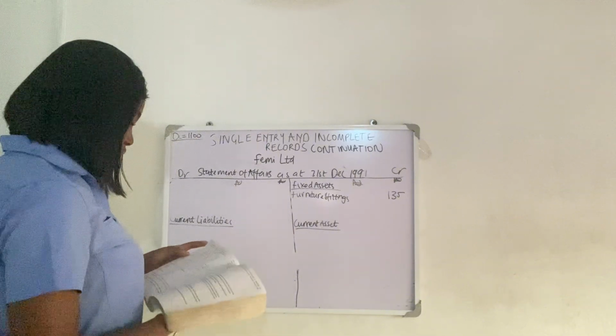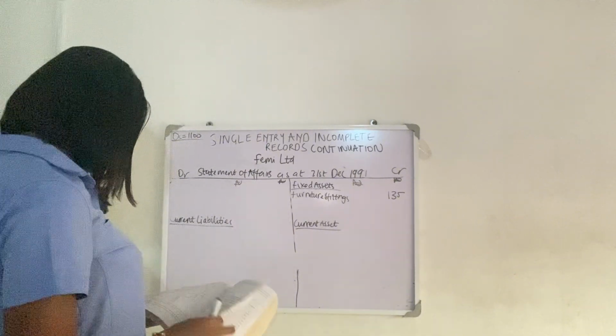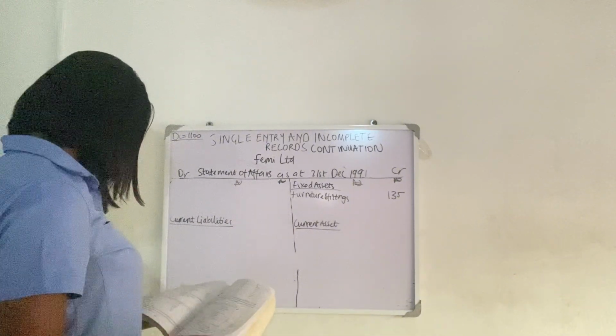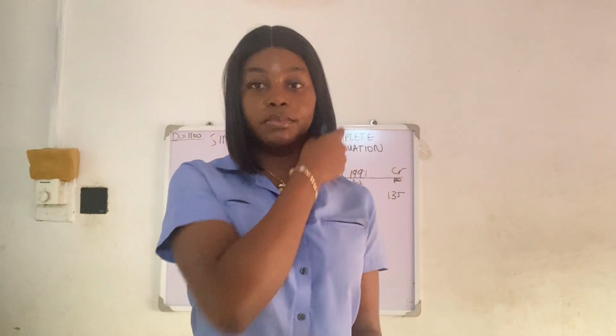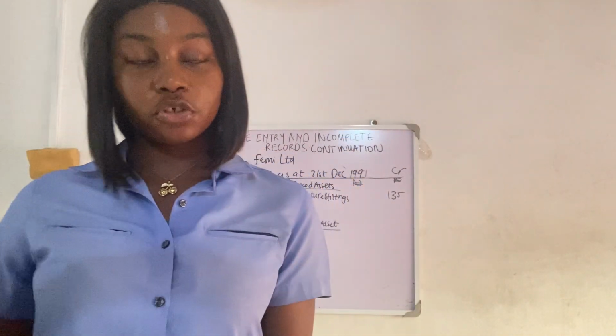So another fixed asset, next is motor van. Even though you don't see it, sometimes you might forget that it needs an adjustment. Anytime you look at the figure, go through the additional information and scan it through. Is there any additional information that I'm missing out on? Sometimes you might skip it and not know there's additional information.